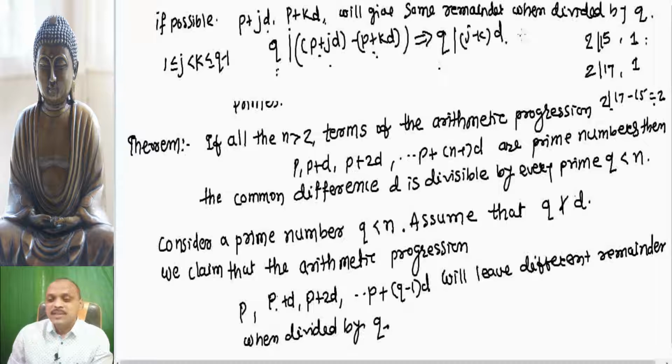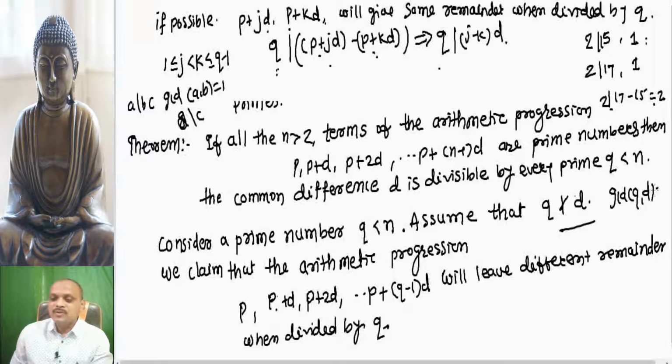Here we can apply Euclid's lemma. What is Euclid's lemma? If a is a divisor of bc and gcd of a, b equals 1, then a is a divisor of c. Here q is not a divisor of d, we have assumed that, therefore gcd of q, d equals 1.